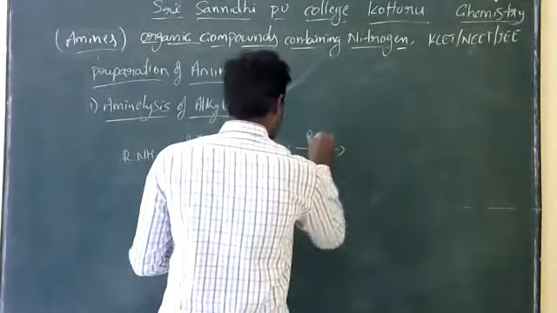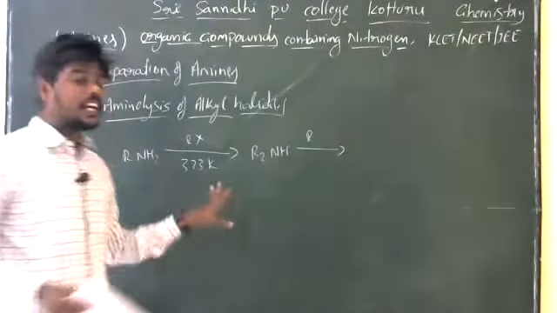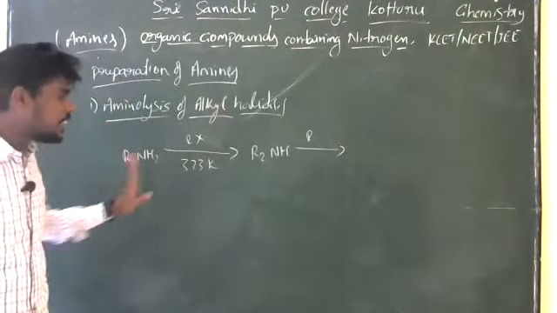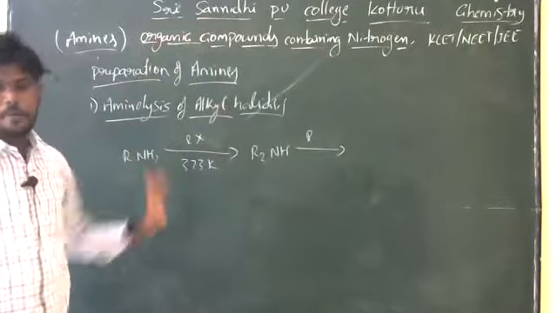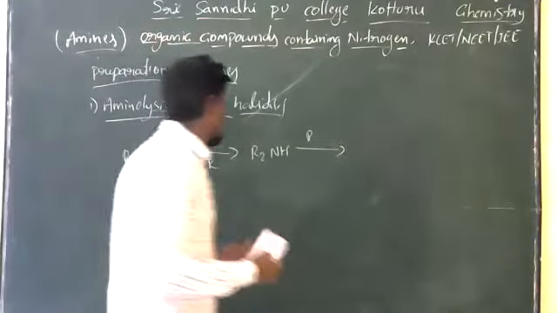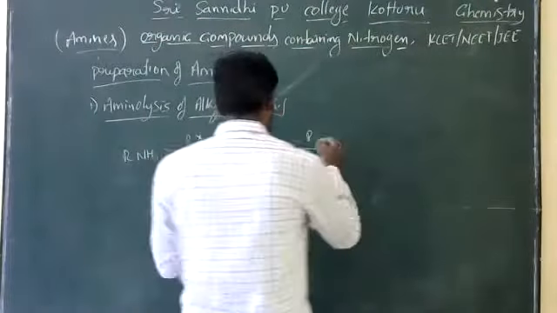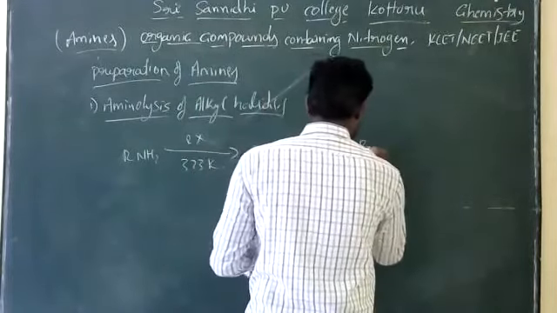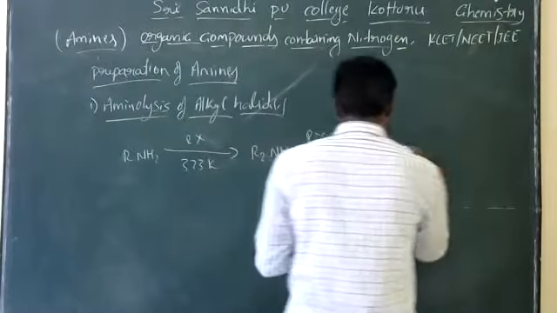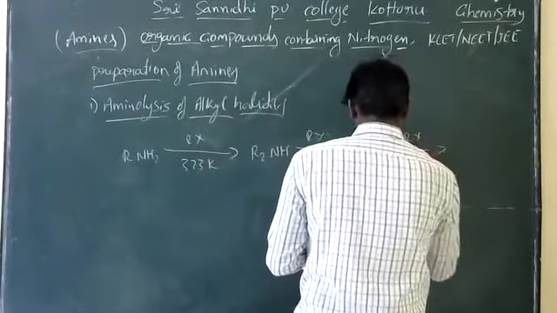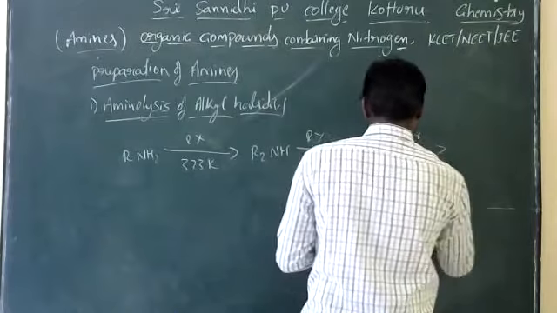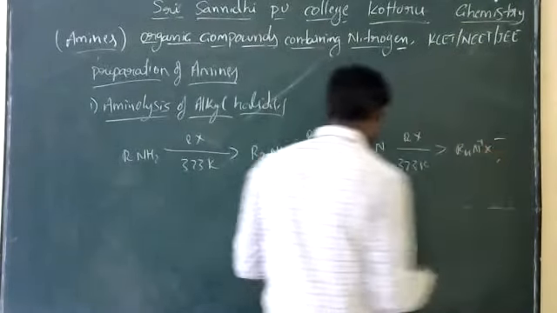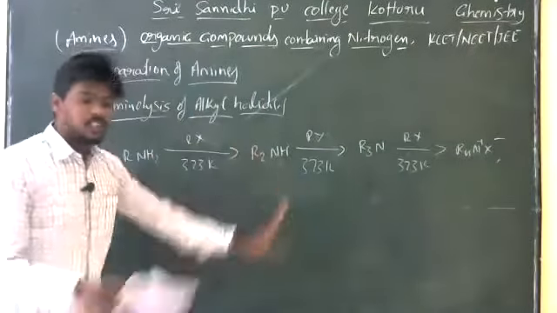It is also called alkylation, which is nothing but aminolysis of alkyl halides. Here is the generalized equation. Then with RX at 373 Kelvin it produces R3N. Again with RX at 373 Kelvin it produces R4N+ X-. So this is the aminolysis of alkyl halides.